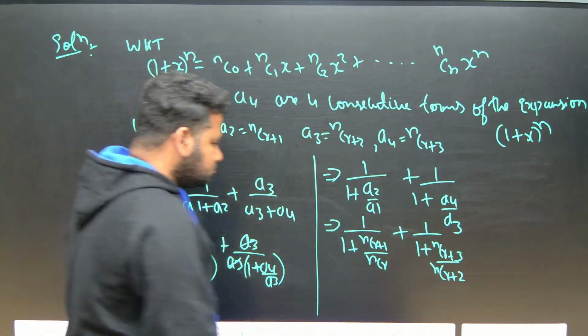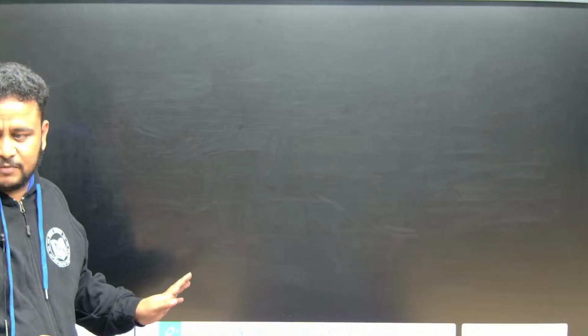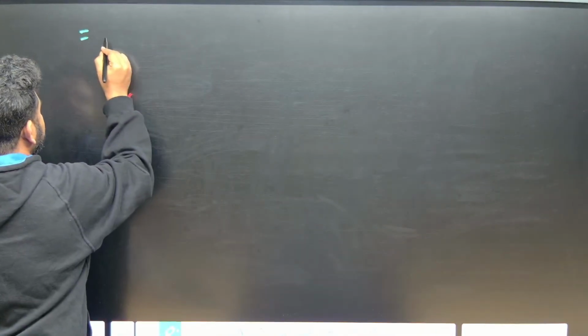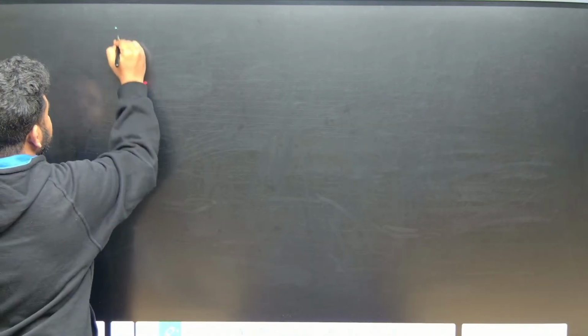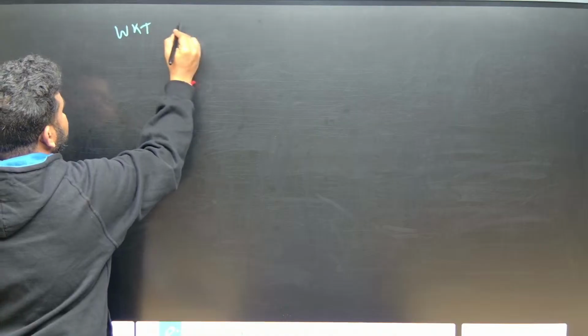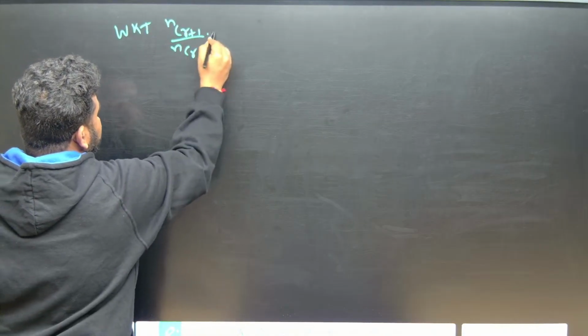Now let us move to the next page. Now I will write one very important result, that is the formula. Okay, what does that formula say? Let me write here. We know that NCR plus 1 by NCR is equal to what?